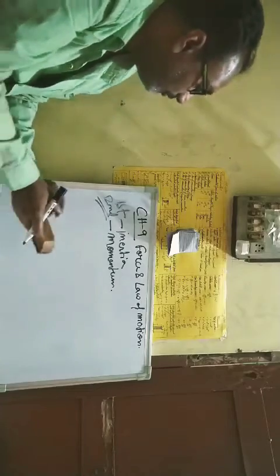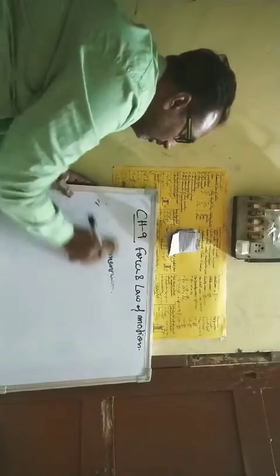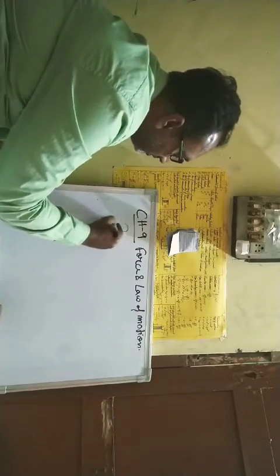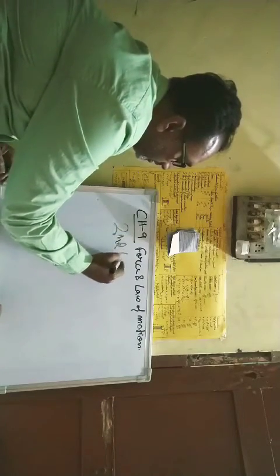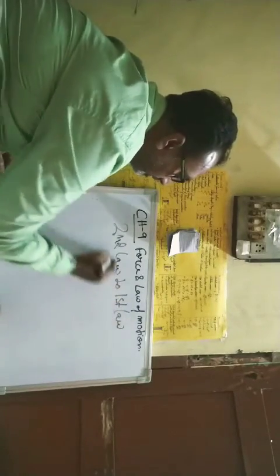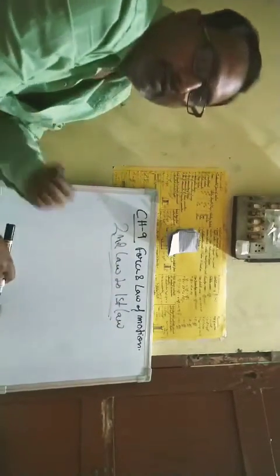So now we will see the derivation of the first law from the second law.